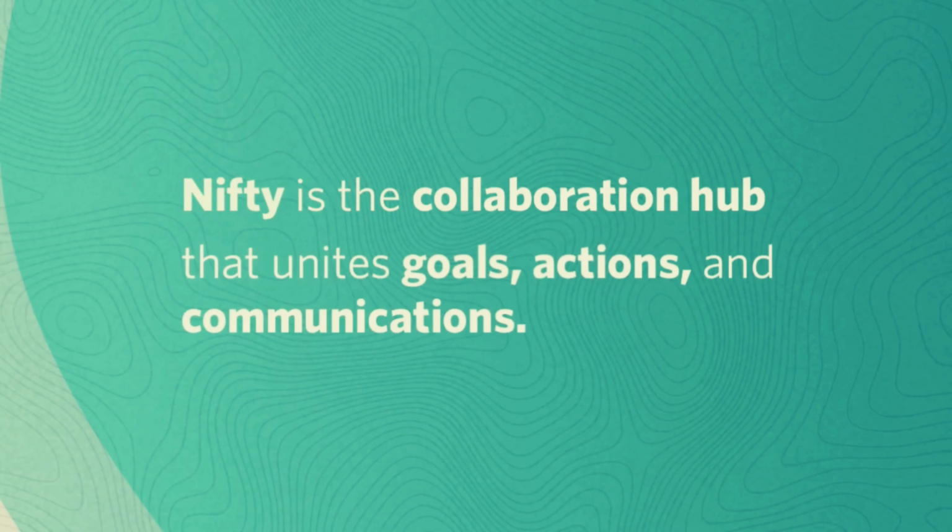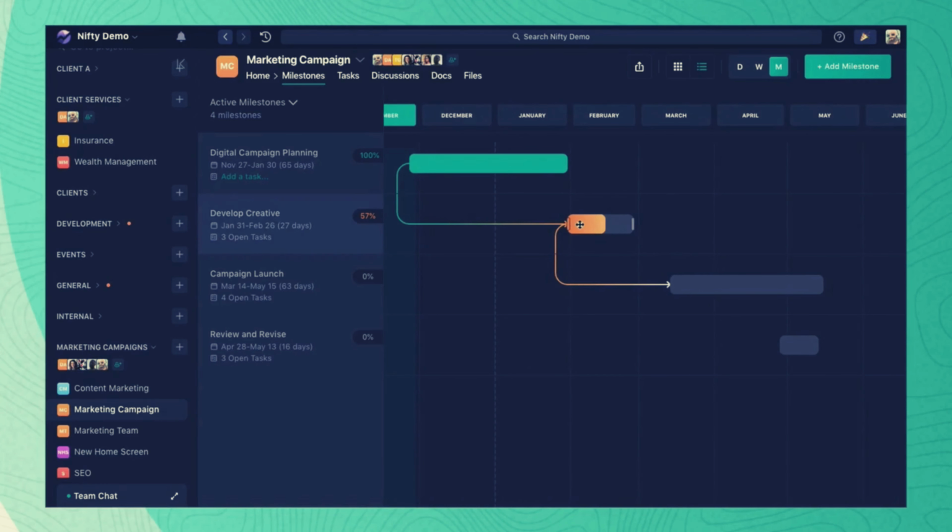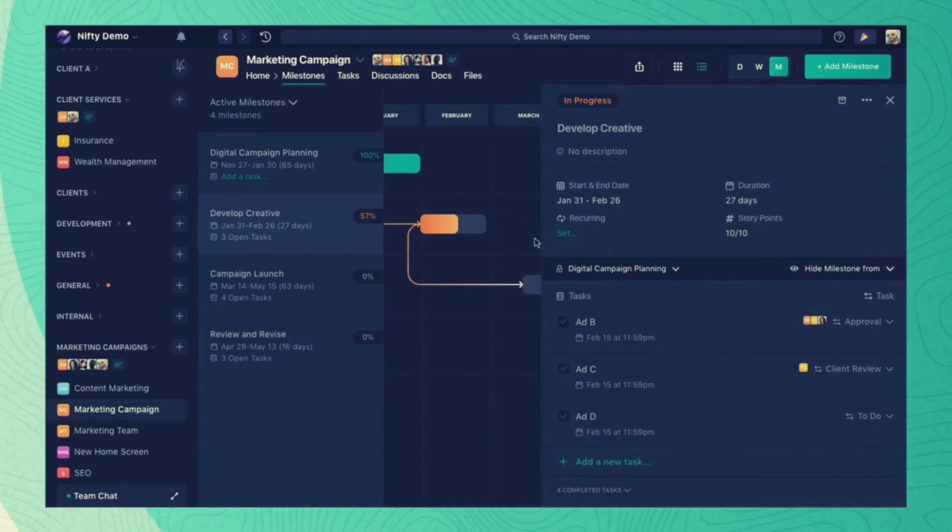Nifty is the collaboration hub that unites goals, actions, and communication. It is a project management tool with the goal of doing projects remotely. Nifty provides you the section of milestones where you can define the milestones with their defined tasks.